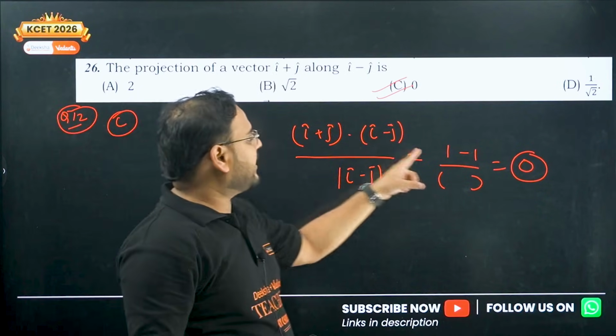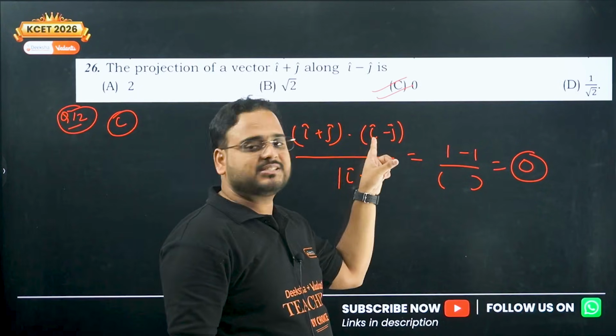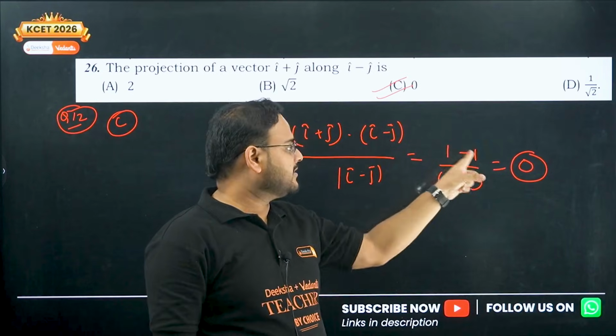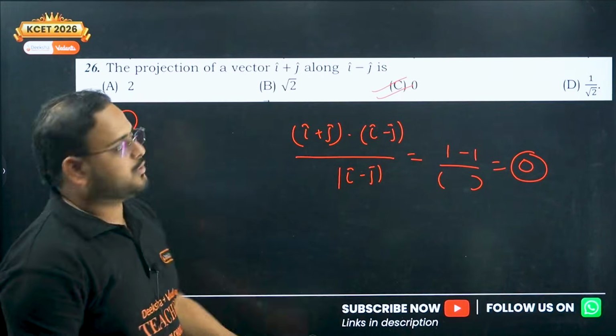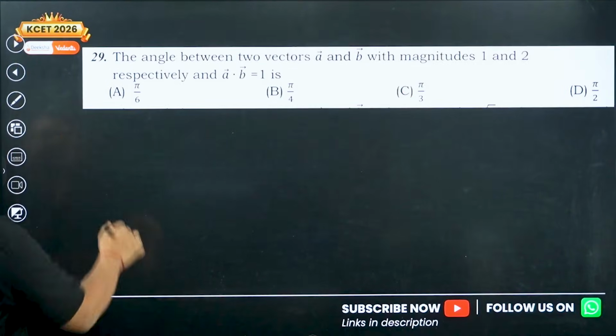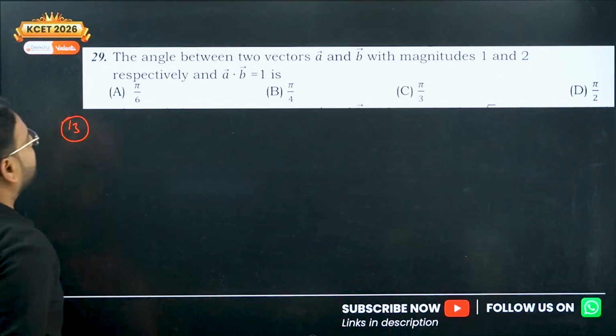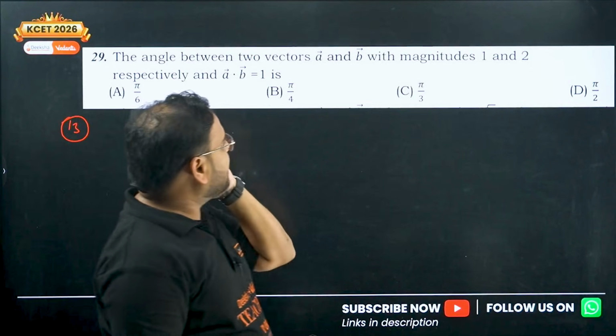Getting it right? i dot i is 1, i dot j is 0, j dot i is 0, and j dot j is again 1 with a minus sign, so whole thing is 0. Question number 13 now. Angle between two vectors AB with the magnitude is given.